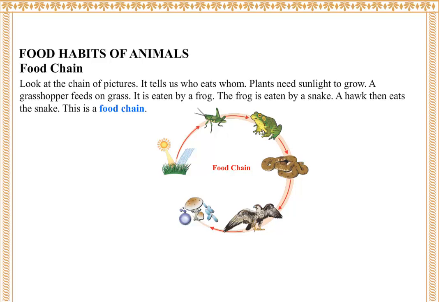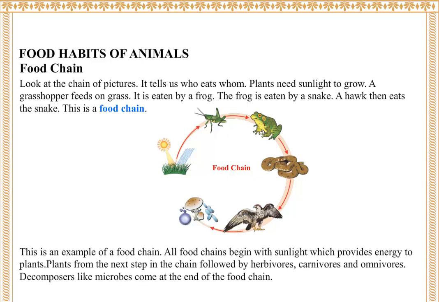The frog is eaten by a snake. A hawk then eats the snake. This is a food chain. This is an example of a food chain. All food chains begin with sunlight, which provides energy to plants. Plants form the next step in the chain, followed by herbivores, carnivores, and omnivores. Decomposers like microbes come at the end of the food chain.